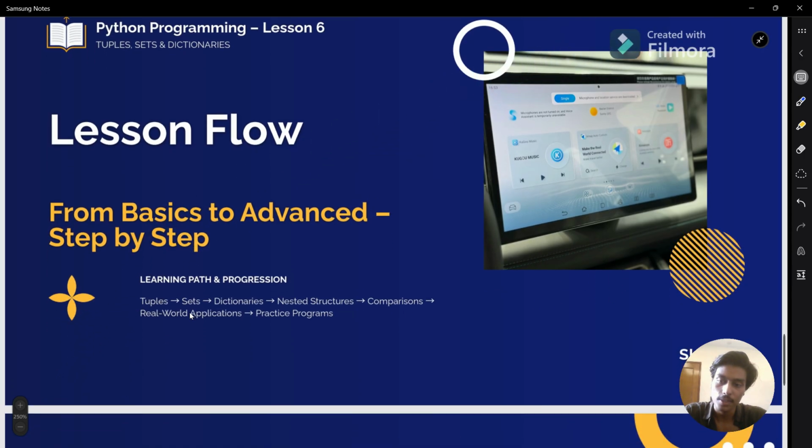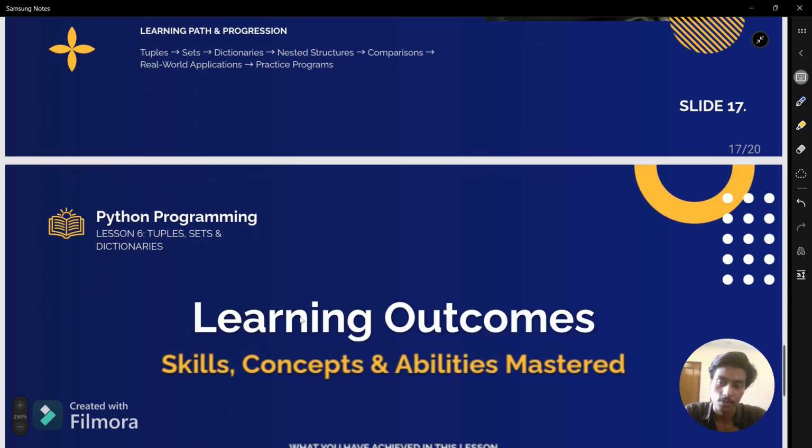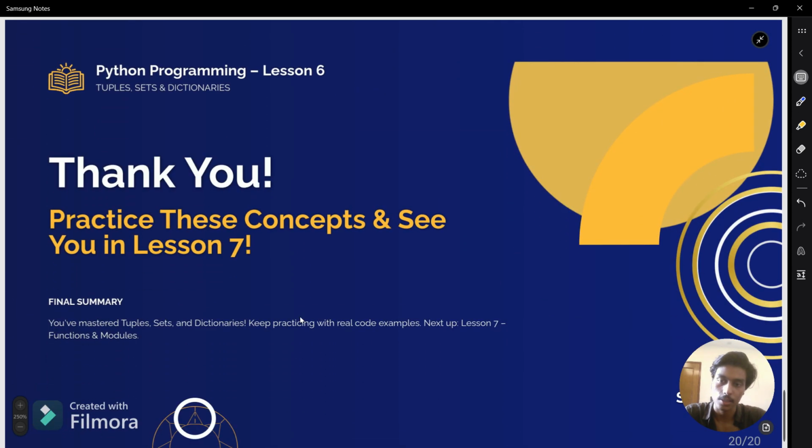So we have done tuples first, then we covered sets, then dictionaries and nested structures, then we did comparisons. Then in real-world programs we just have to practice some programs. Now we can see that we have covered the whole lecture, and at the end of the lecture I think you get to learn what sets are, what dictionaries are, and what a tuple is. It is just a basic overview, but I have told you every basic step, every concept which is used in sets, lists, dictionaries and tuples.